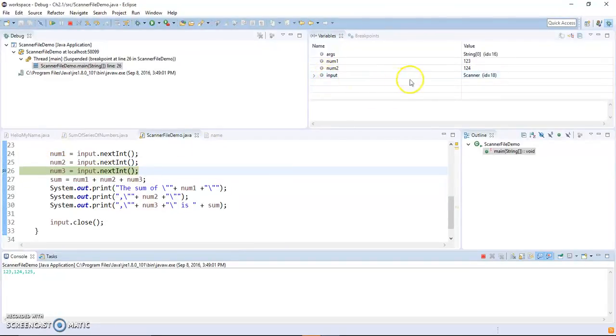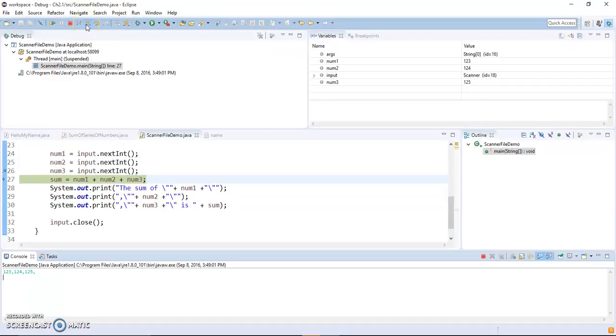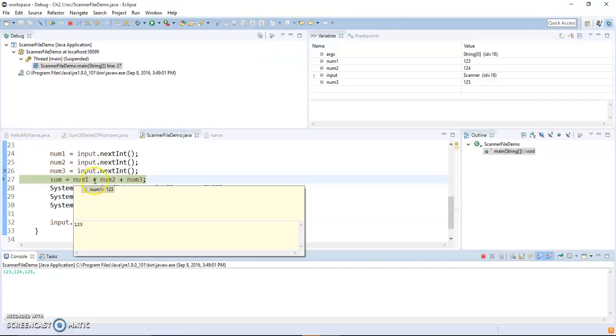Of course we stopped at that line, that's why num3 is still waiting. So if I want to proceed, we can just step into it. It's going to start to do num3, which is 125. Hover the mouse.